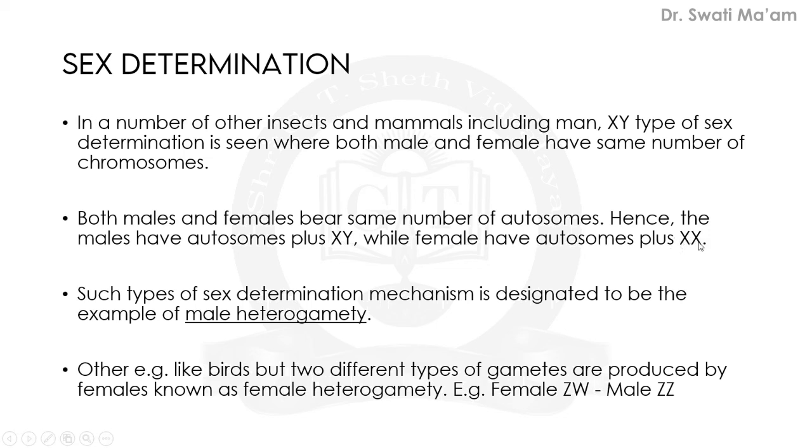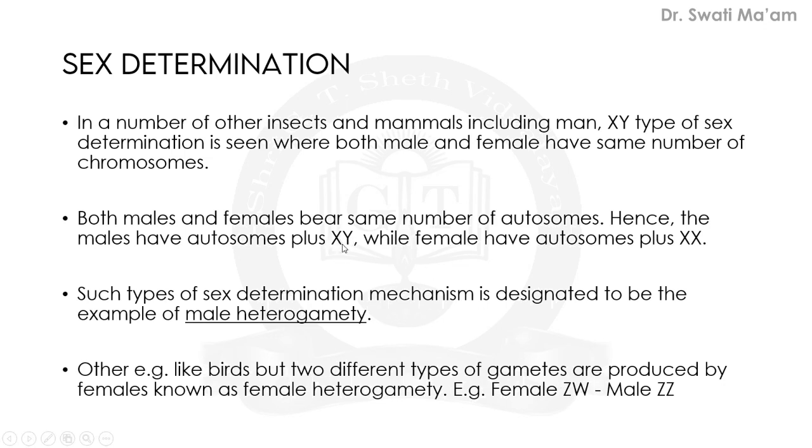But in a few examples, like birds, two different types of gametes are produced by females, the opposite condition to humans. Here the term is female heterogamety, and we denote the female as ZW.